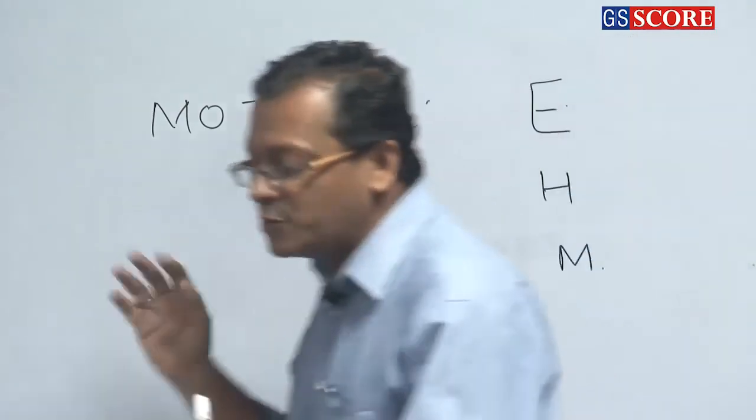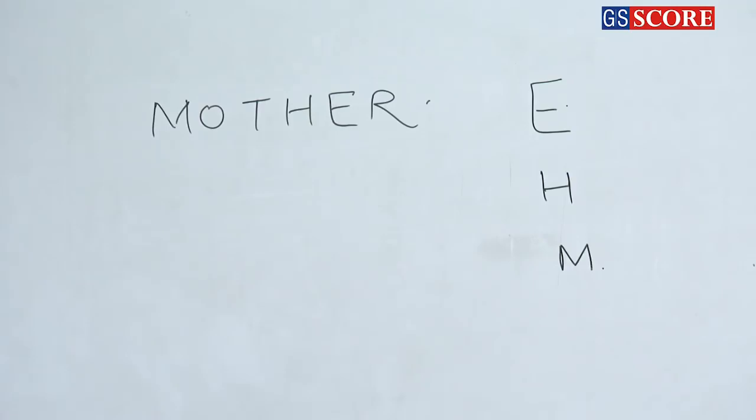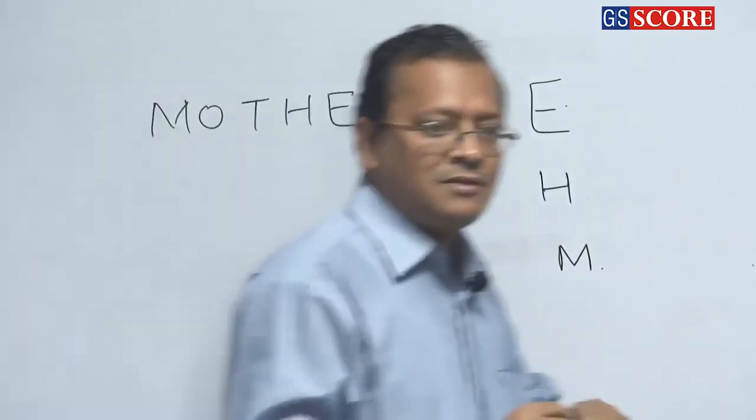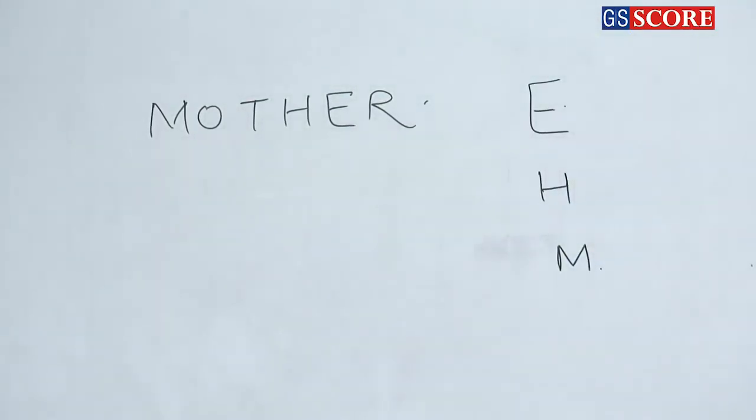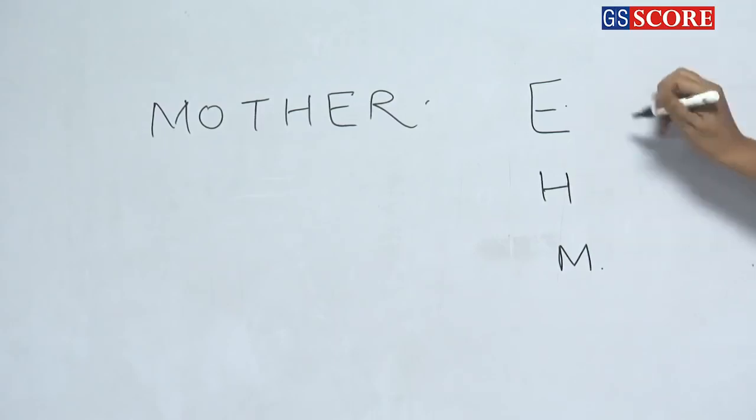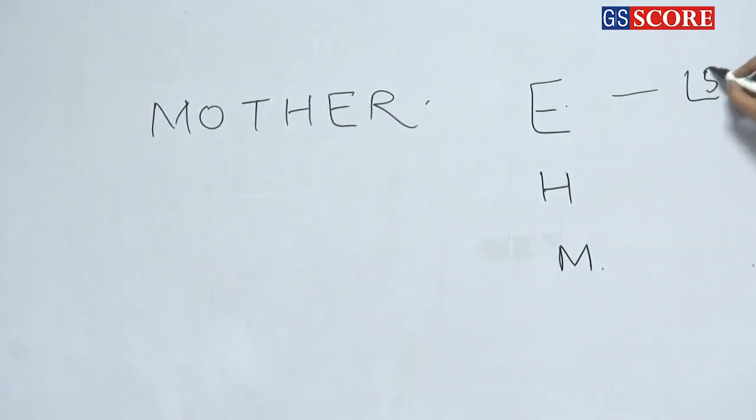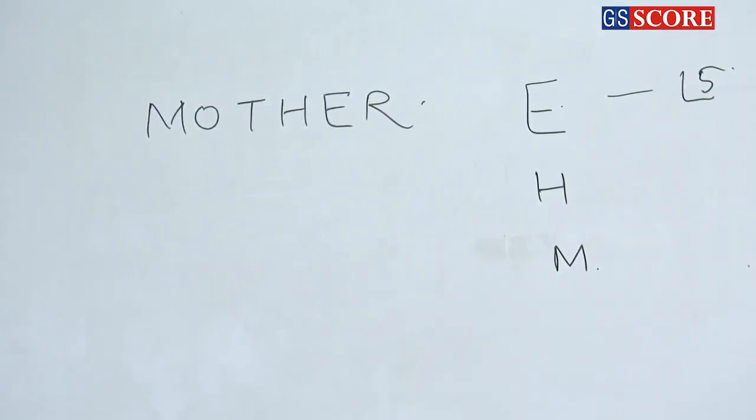Right. So how will you start? You will say, sir, in the dictionary, I think E comes first. So fix E. If I fix E, how many letters are remaining? So 5 can be arranged in how many ways? 5 factorial. Clear or not?